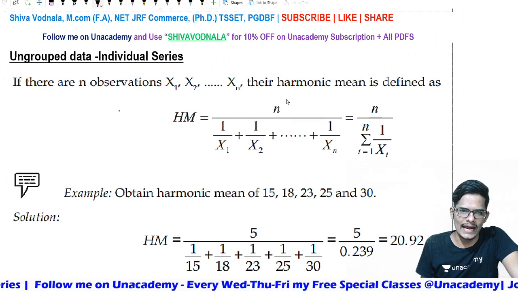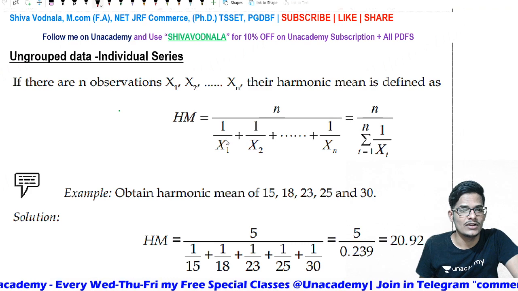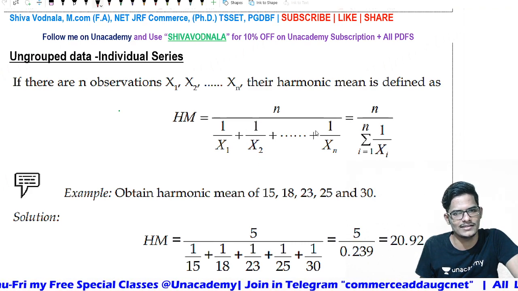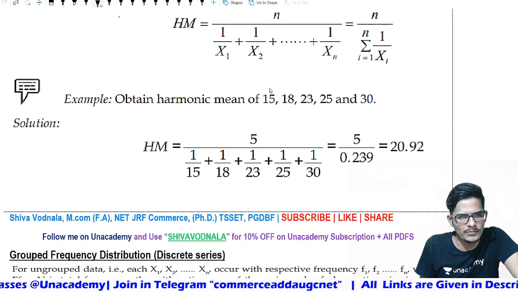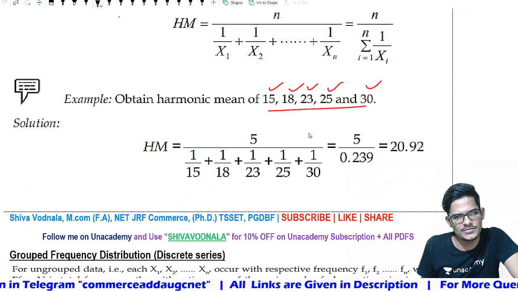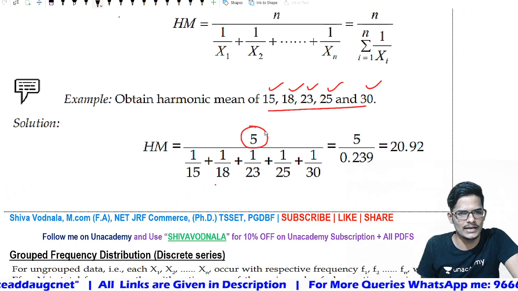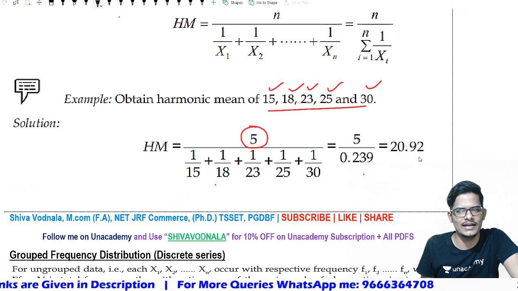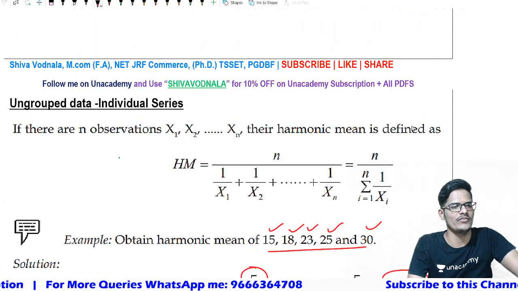Harmonic mean is equal to n, that is number of observations, divided by 1 by x1 plus 1 by x2, 1 by x3 and so on 1 by xn. To take one example, the harmonic mean of 15, 18, 23, 25, 30. There are 5 observations, that is why n is equal to 5. 1 divided by 15, 1 divided by 18, 1 divided by 23, and so on, then altogether 5 divided by 0.239, which is equal to a harmonic mean of 20.92. This is in case of individual series.